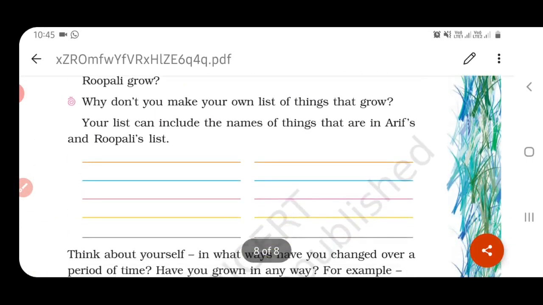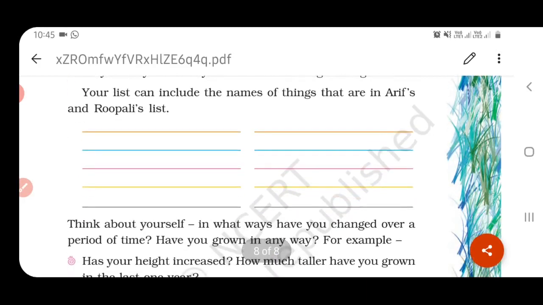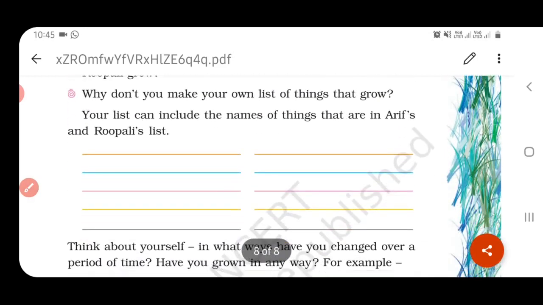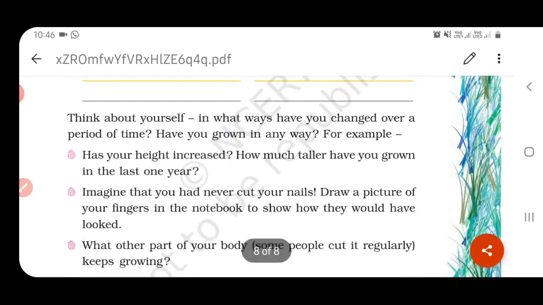And here are some of the things that Arif and Rupali have listed. So here you can see. From this list you are going to find which of these were growing. Okay. So which will show growth. So those things you are going to write.